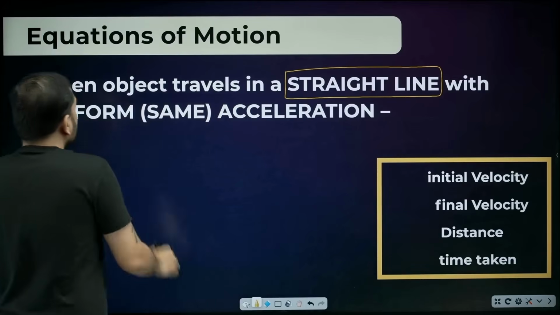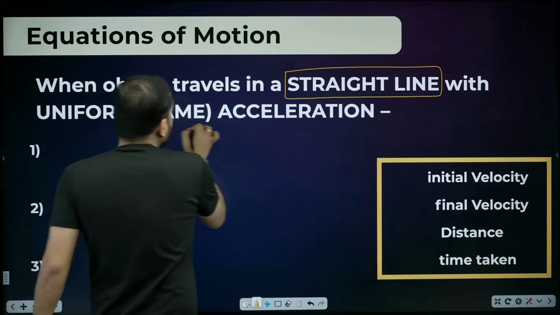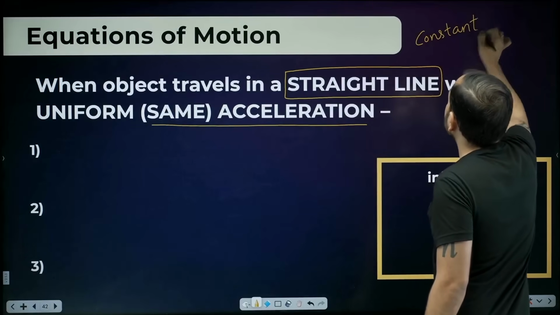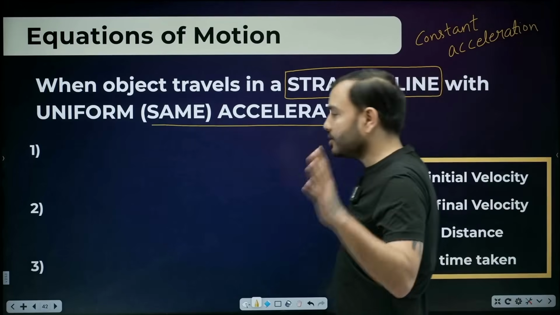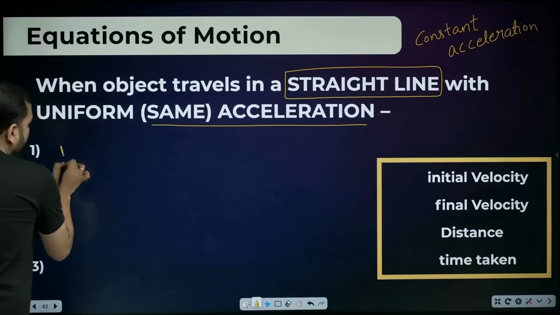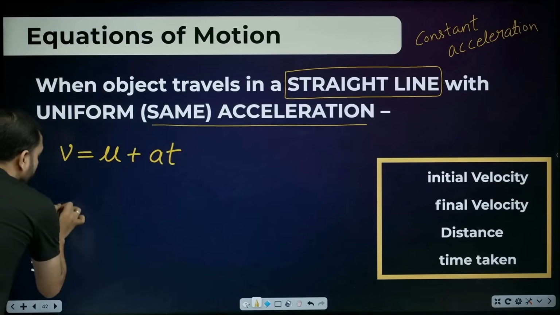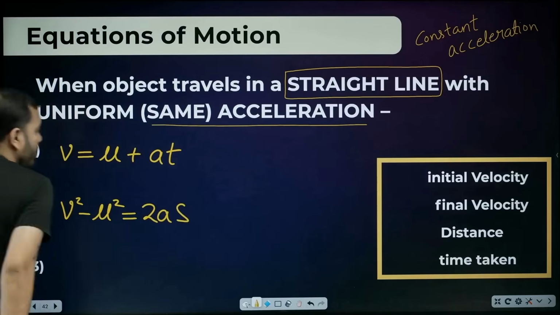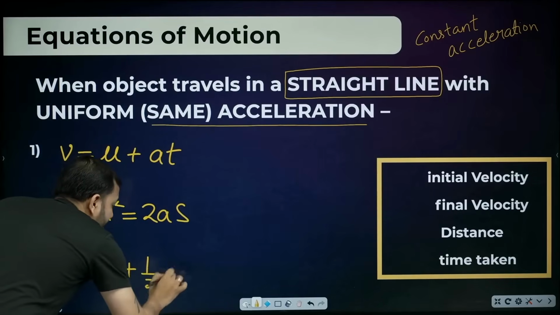One more condition. With uniform acceleration, not uniform motion, but uniform acceleration, meaning when acceleration is constant, then all these equations will be valid. And don't worry, in the exam it will be written that the acceleration is constant. What are the equations? These are the 3 equations of motion, beta, when acceleration is constant. The first, v is equal to u plus at. Second, v square minus u square is equal to 2as. The third, s is equal to ut plus half at square.